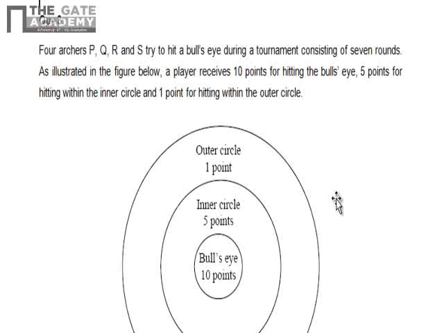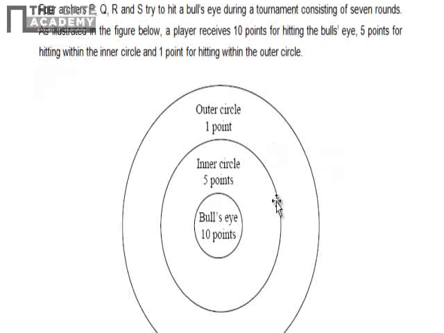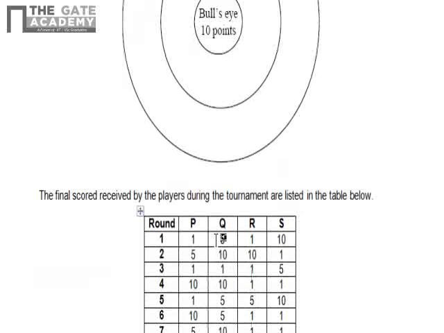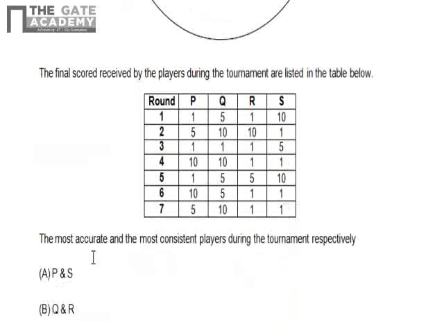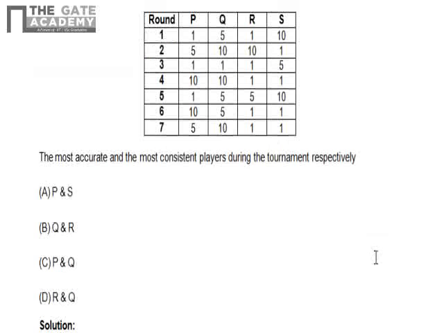As illustrated in the figure below, a player receives 10 points for hitting the bullseye, that means the center circle, 5 points for hitting within the inner circle, and 1 point for hitting in the outer circle. So the final score received by the players during the tournament was listed in the table below. There were 7 rounds and the scores of P, Q, R, S are given here. The most accurate and most consistent player during the tournament, respectively.